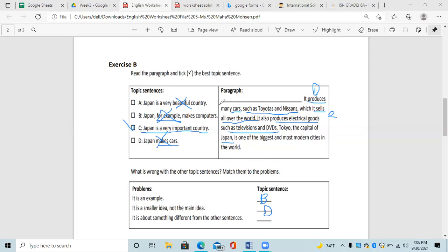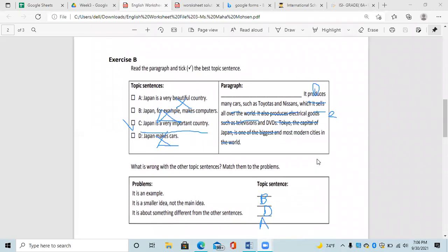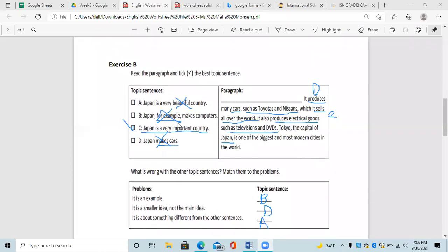This is different and not related to these sentences and not related to the idea or the main idea of the paragraph. And we said before that any idea that's not related to our topic and our main idea, we do not write it. So you can see here the answer, the correct answer, and why the other three topic sentences were not correct.